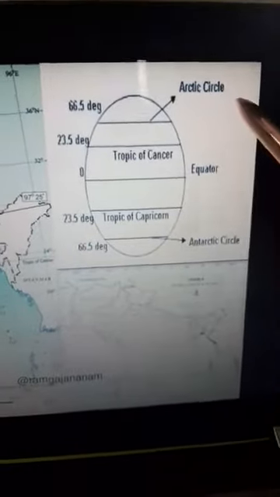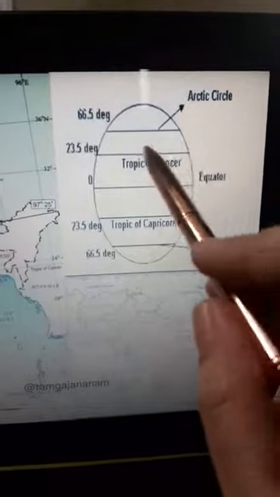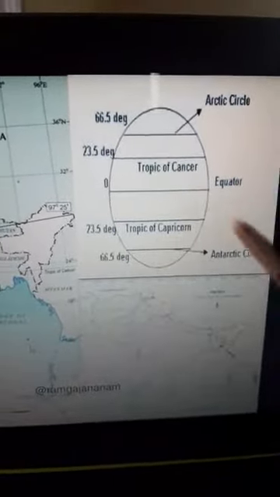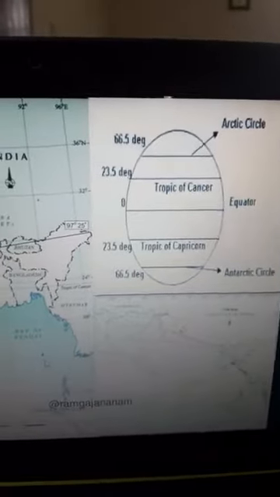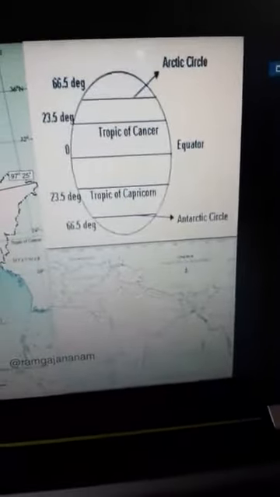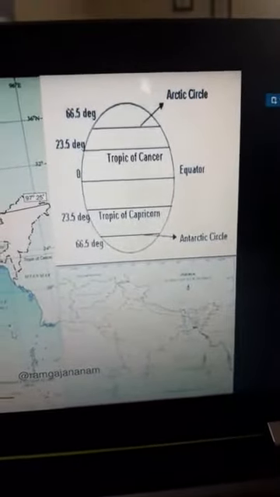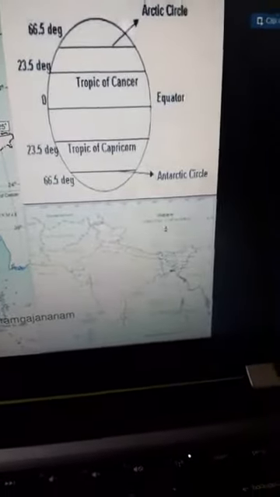Then the rays are a little slanting over the subtropical areas, and they are very slanting, so they cannot reach the polar areas directly. Therefore, on the basis of the sun's energy received, the earth is divided into three heat zones: torrid zone, temperate zone, and frigid zone.